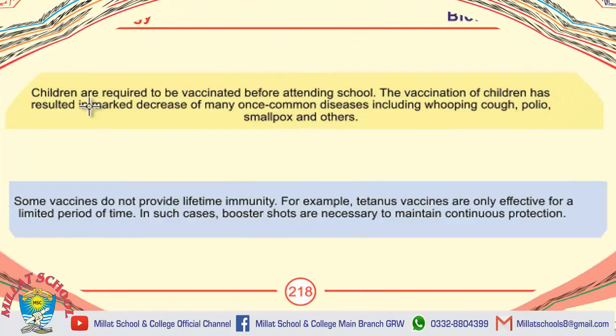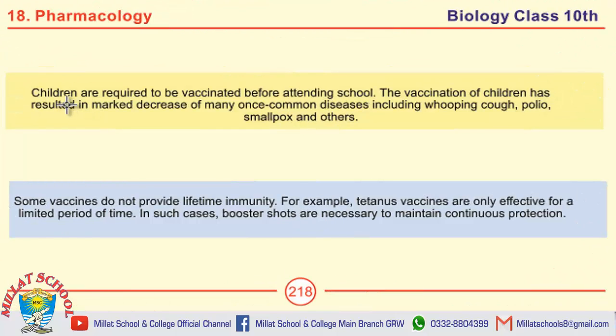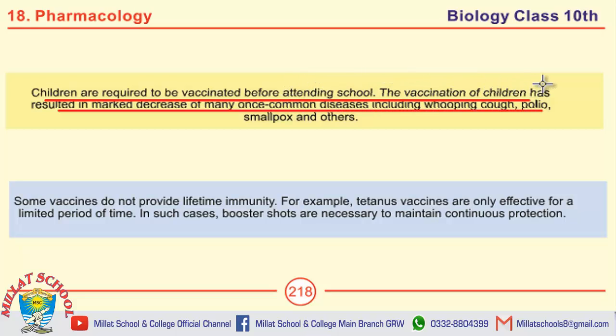Next, when and why children are vaccinated. Children are required to be vaccinated before attending school. The vaccination of children has resulted in a marked decrease of many once common diseases including whooping cough, polio, smallpox and others.